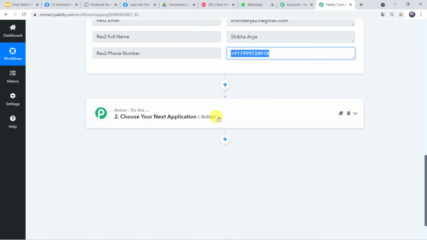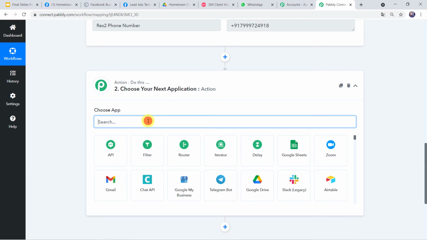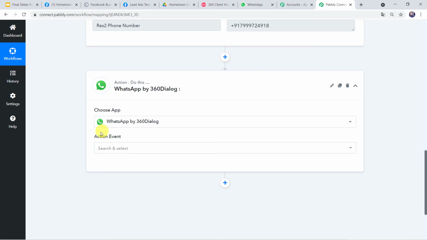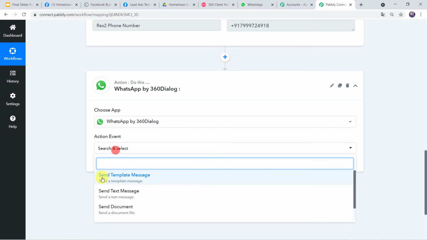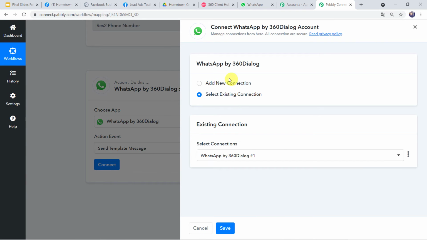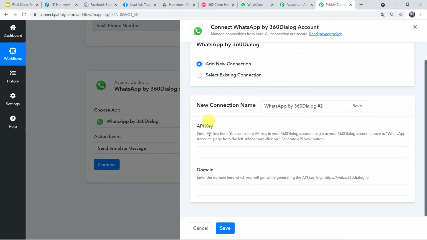So let us come to this action window and here let us select the application name as 360 Dialog. In the action event, let us select send template message. Click on connect. Click on add new connection. Now it is asking for the API key and domain. So let us read the instructions. Enter API key here. You can create API key in your 360 Dialog account. Log into your 360 Dialog account. Move to WhatsApp account page from the left sidebar and click on generate API key button.